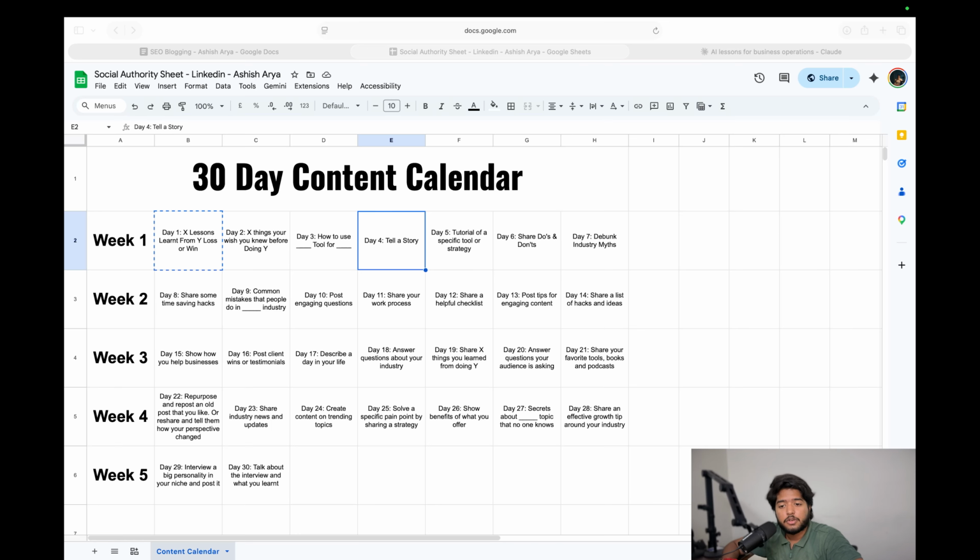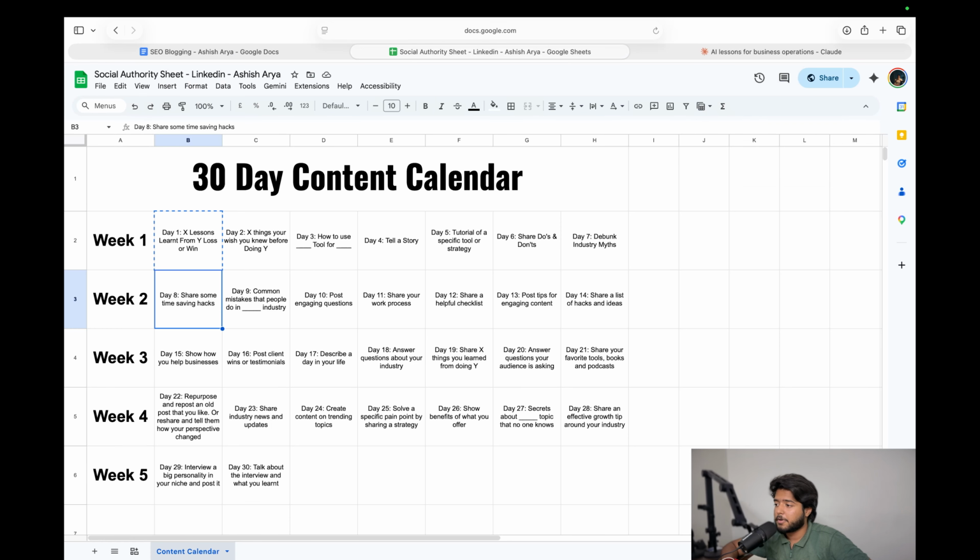Now I'm going to share this 30-day content calendar. I usually use this for pretty much every industry and domain, so you can use it for yours. You just have to fine-tune it based on your own experience and your own story. This is a framework which you can use. It has helped me scale up my own LinkedIn profile and those of my clients as well. So this is going to help you a lot.